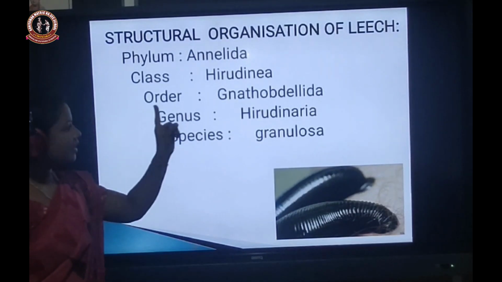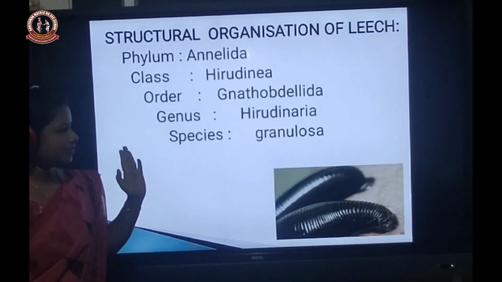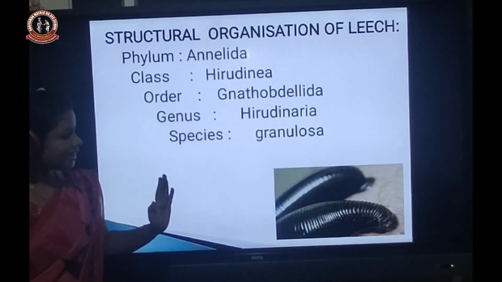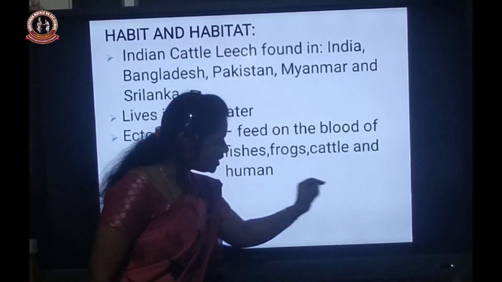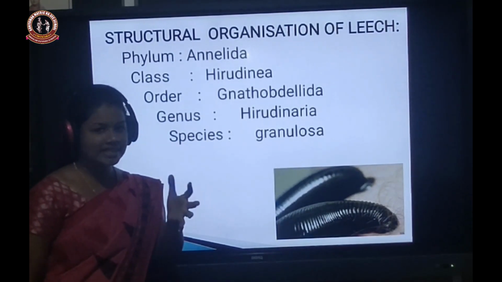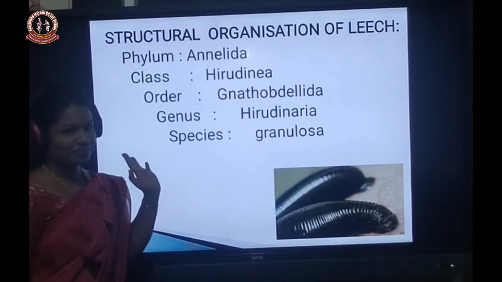And order Rhynchobdellida. Why does it come under this order? Gnatho means jaws. Here it has a jaw-like structure. You can see here it has a jaw-like structure. So the jawed leeches come under this order.